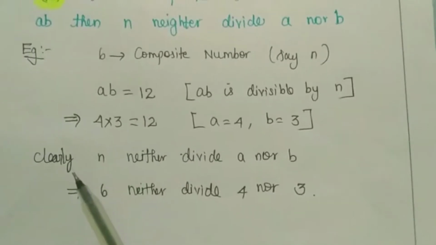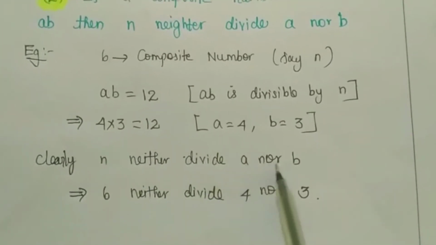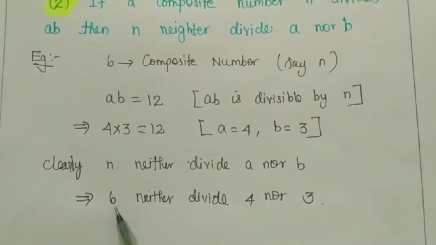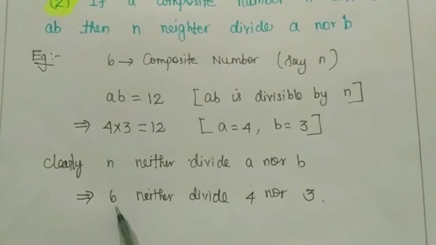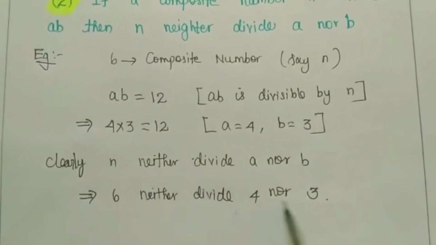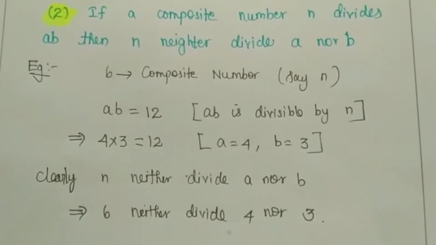So that is what they have given. This N neither divides A nor B. That means this composite number 6 will not divide 4, and will not divide 3 also. That is what is given in the second result.